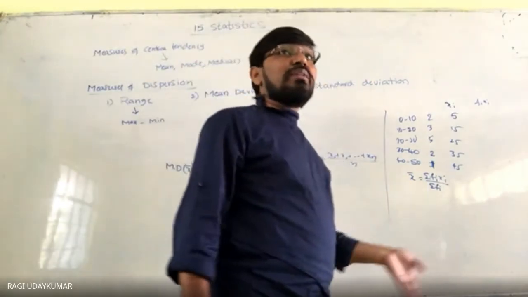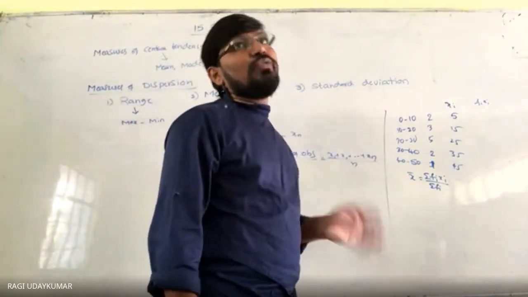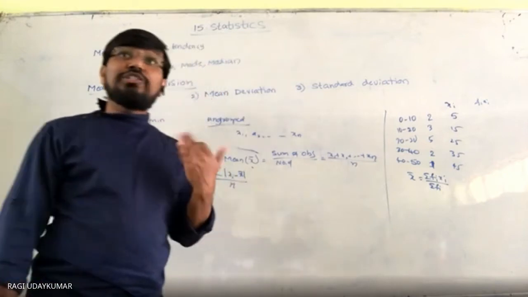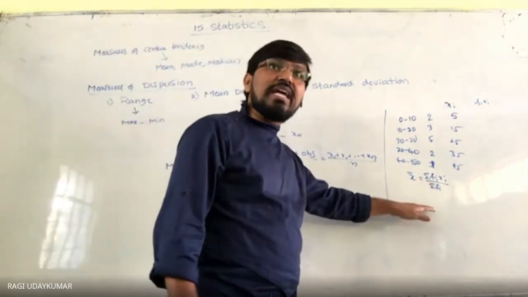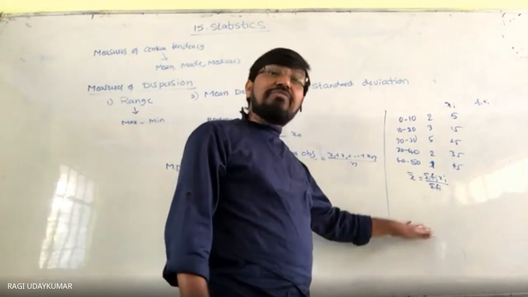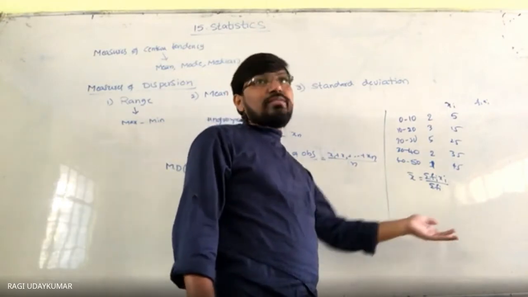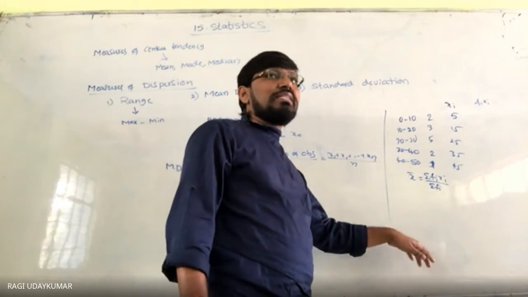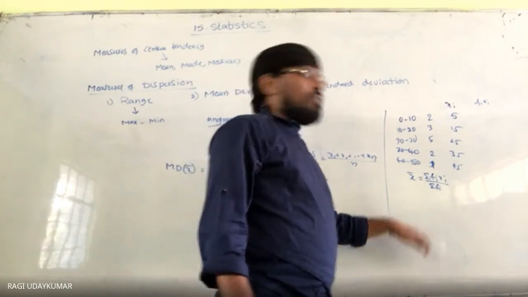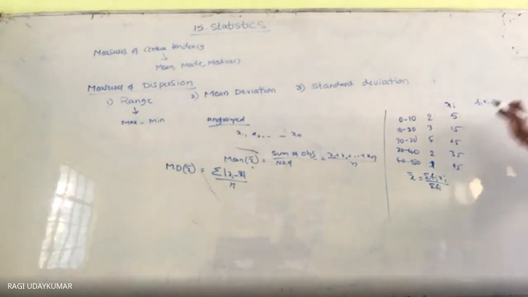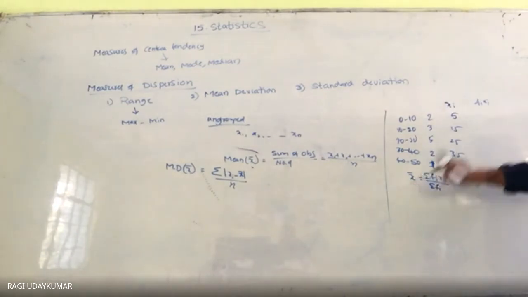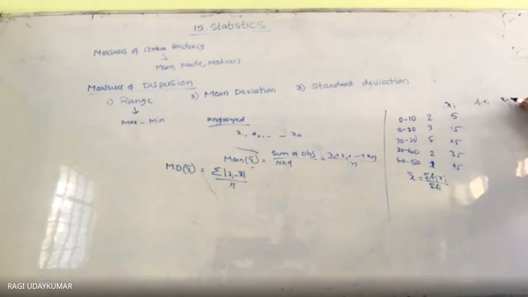After finding the mean, how will we find the mean deviation about the mean? Here we found only the mean for this data. Then mean deviation about the mean is nothing but we have to subtract the xi values from x bar, then take xi minus x bar modulus. All these we have to find out.